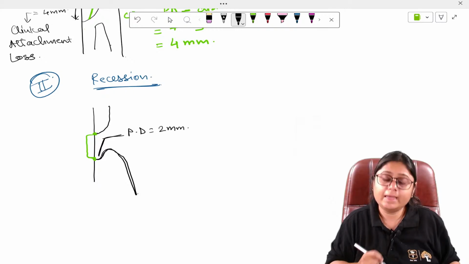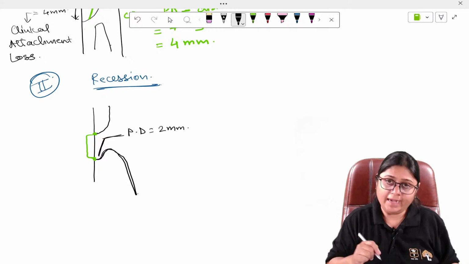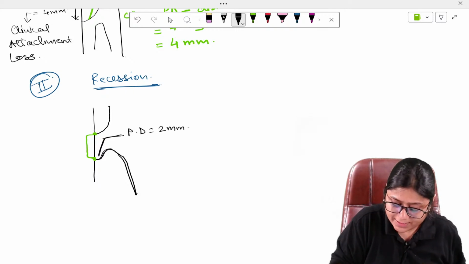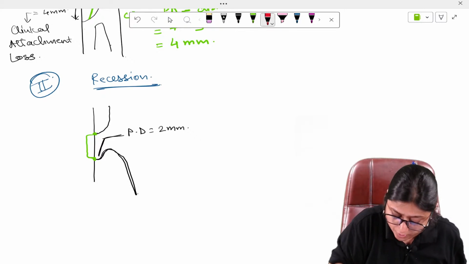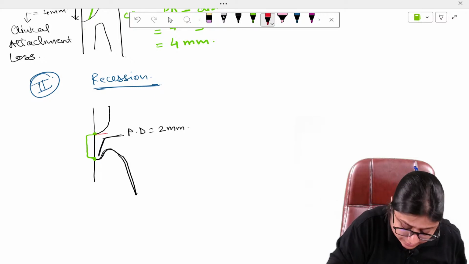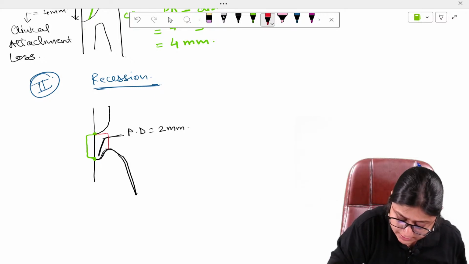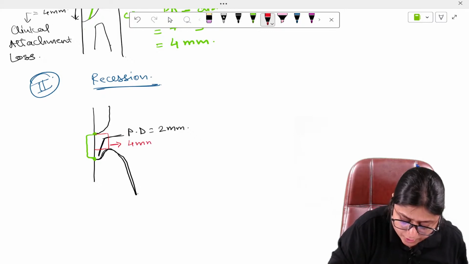Suppose they have given the distance from CEJ till the free gingival margin, suppose this distance is 4 mm.